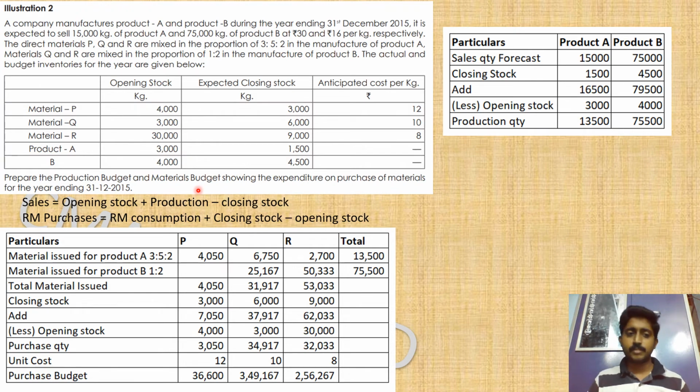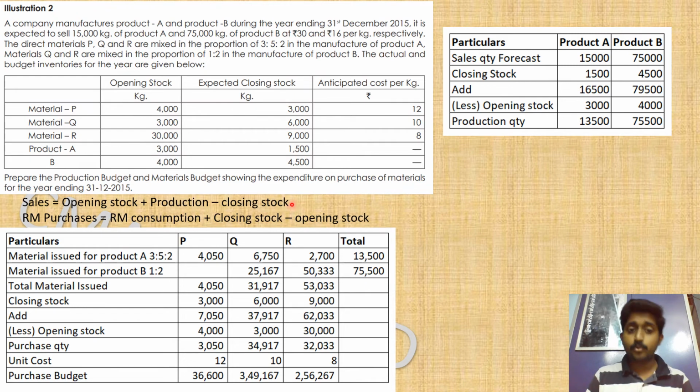So what is the production budget? Last time we saw a formula which is given here: RM purchases is equal to consumption plus closing stock minus opening stock. This can be said in a different way: RM consumption, what is consumed during the period, is equal to what you have in the opening stock plus all the purchases that have come in minus the closing stock left out in the period. That will be the total consumption that has happened. That is the formula we saw in the previous problem, and it will be applied here also.